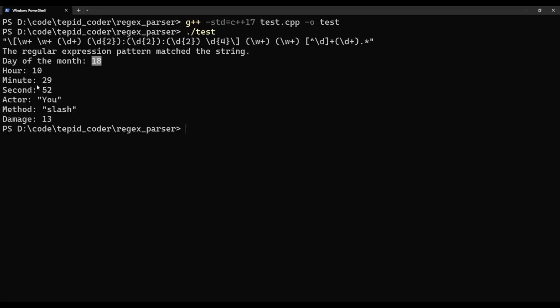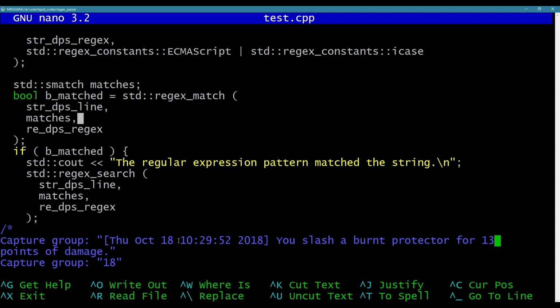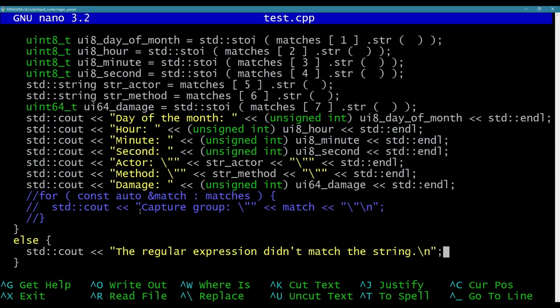What do we get? Day of the month, 18th, hour, yep, 10th, is that right? I can't see the actual string I'm matching, but whatever. Okay, 10:29:52, so is it 10:29:52? Yep. Didn't get the year, so I don't care about it. So at this point I've parsed out a line from the file, and I can start doing things. I can find out when a fight starts, maybe by the first hit, or maybe it'll say you've entered combat when you first start fighting. I think I'm going to show that in the next one.